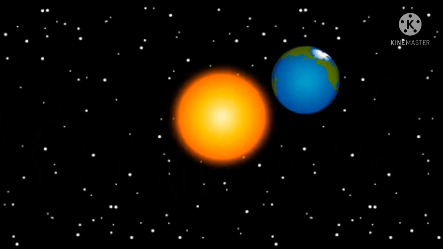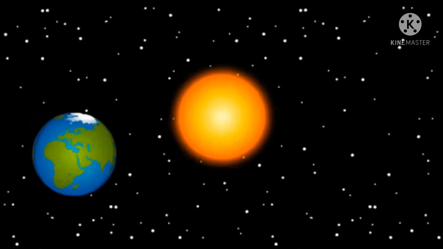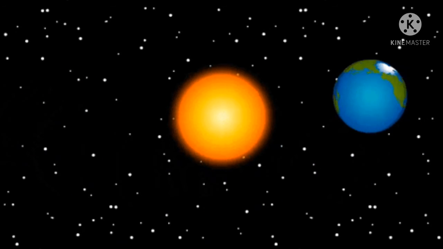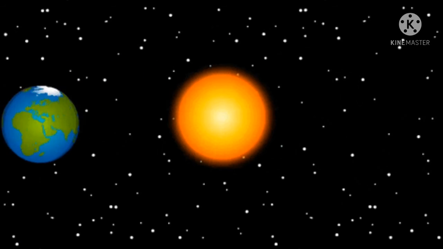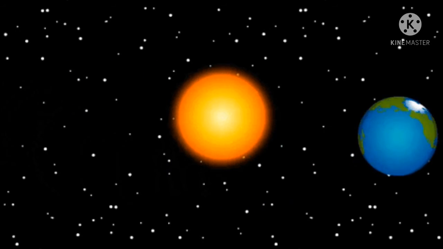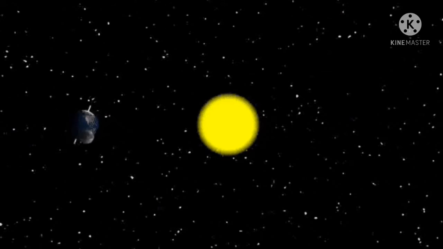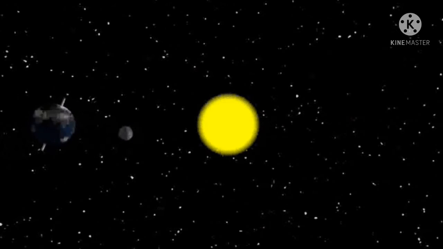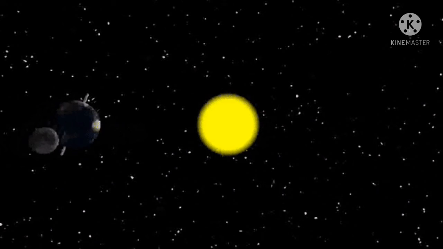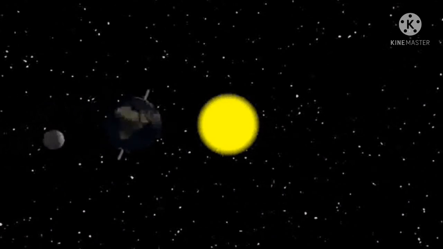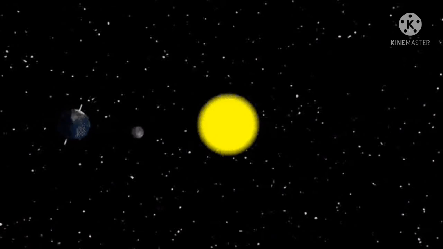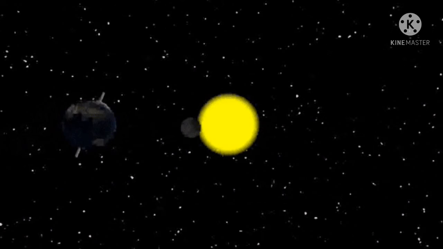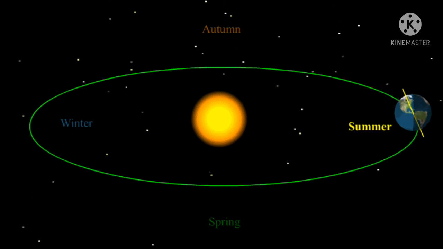But in our calendars, a year has only 365 days. We leave the fraction 1/4, and in 4 years, one complete day is added to that particular year in the month of February, making it 29 days. This year is called a leap year. Thus, a leap year has 366 days.